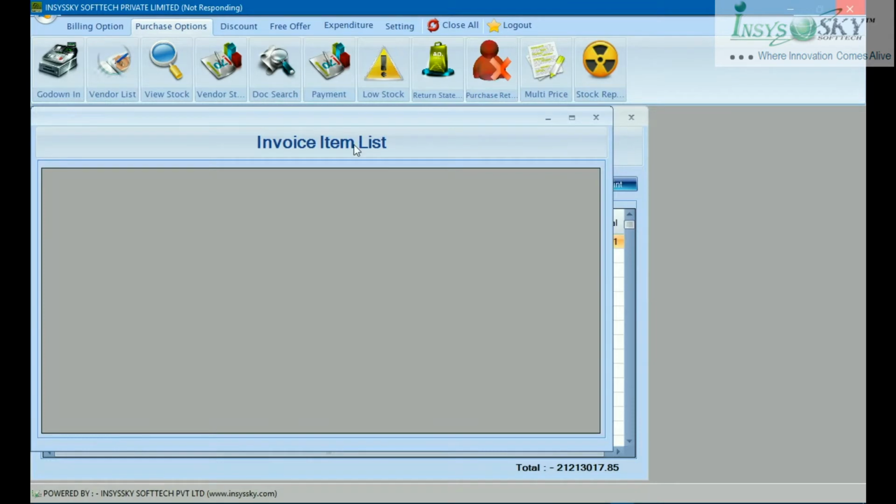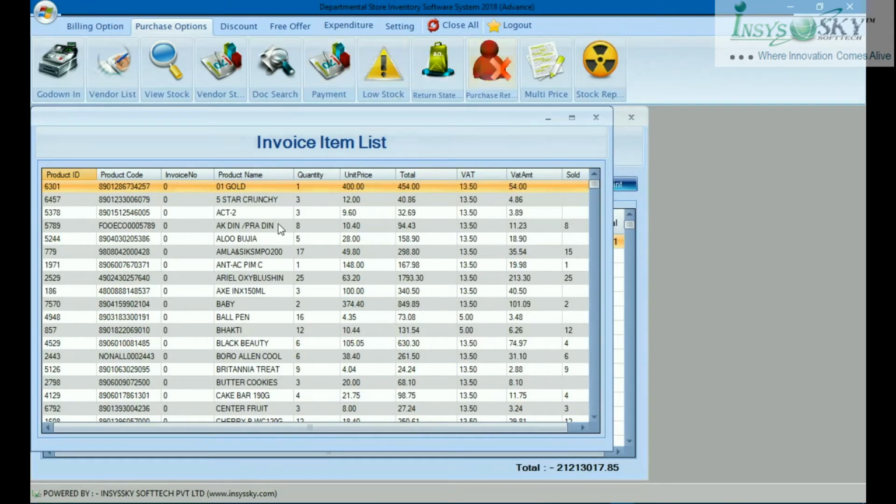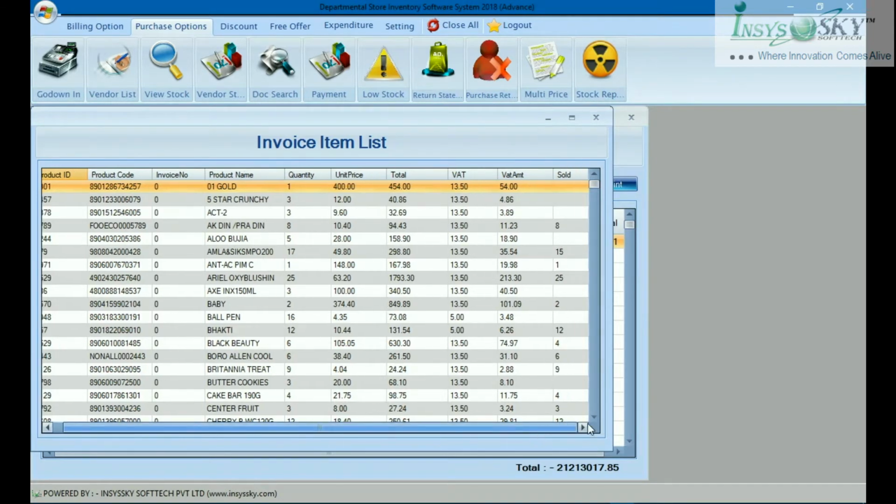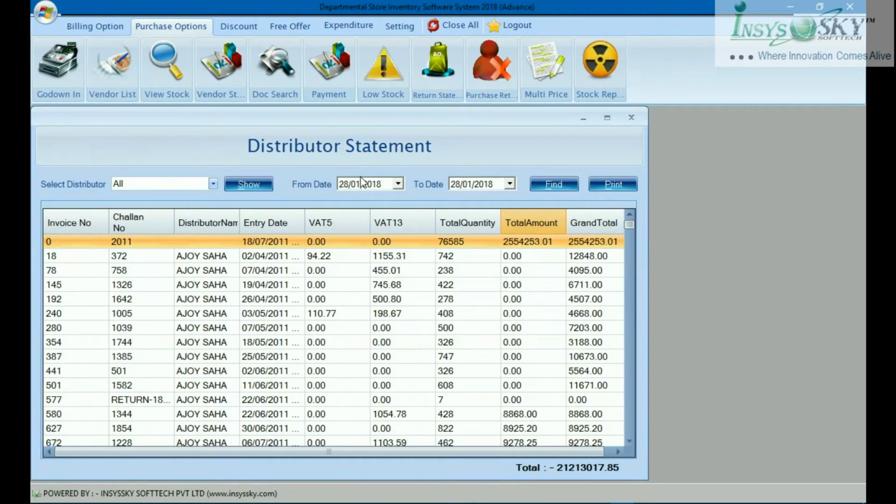And we can do many types of things, you will understand later on. So here you can see what things we have purchased from them, what was the amount, everything you can see here from that guy, and bill detail, invoice detail, everything can be seen as a summary. So let me close it now.